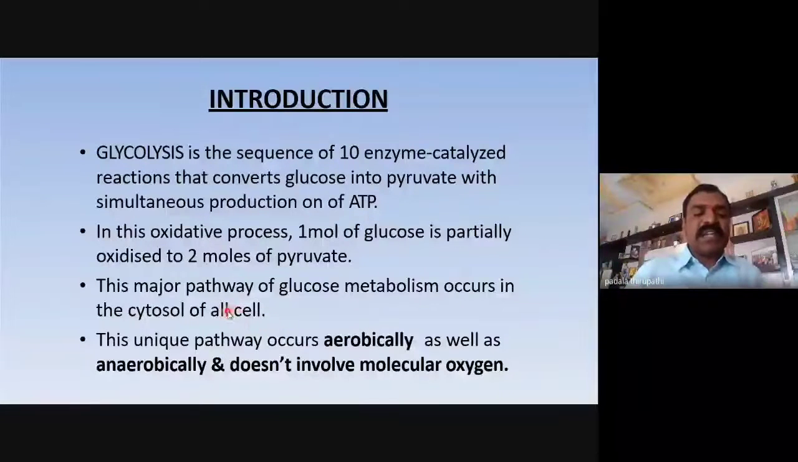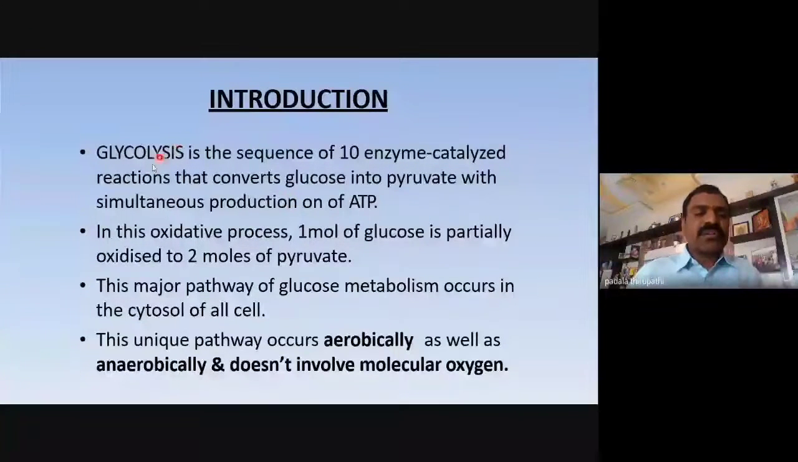Is it clear? This unique pathway occurs aerobically as well as anaerobically and doesn't involve molecular oxygen. It does not need any molecular oxygen; oxygen is not needed for any of the 10 steps of the glycolysis process. Is it clear? Next we will move to the next slide. Is there any doubt in this slide?